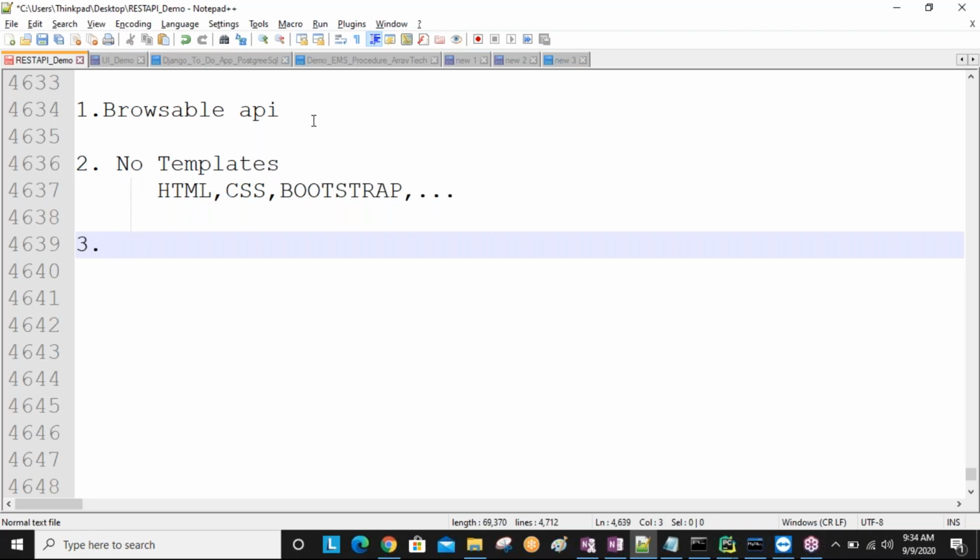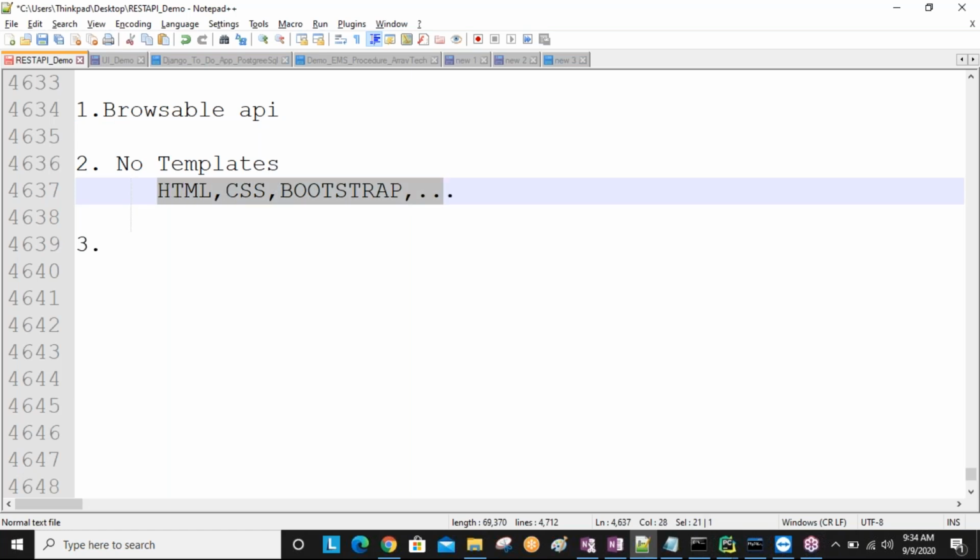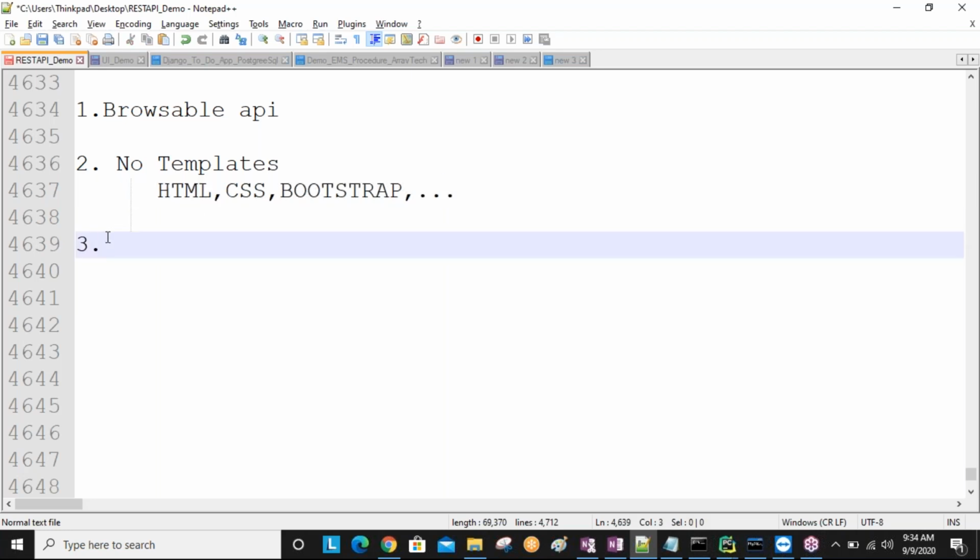That is providing the browsable API concept. Using browsable API concepts, we can do all CRUD operations on our browser. But if you are developing a Django application, you should have knowledge of HTML, CSS, Bootstrap. Then you are able to develop the HTML files, and using your HTML you can interact with the applications to do CRUD operations.